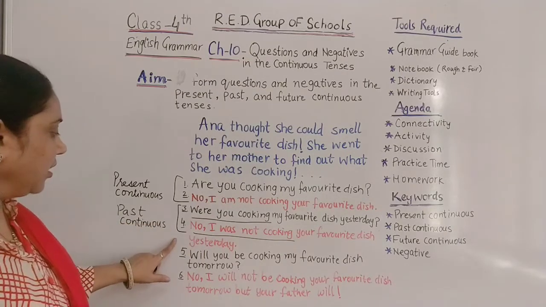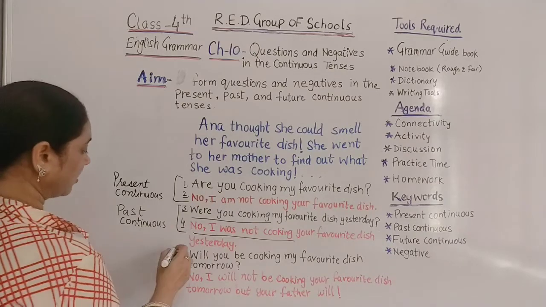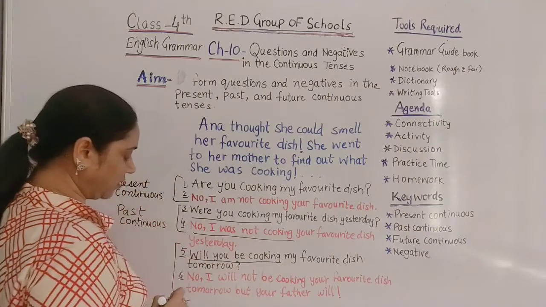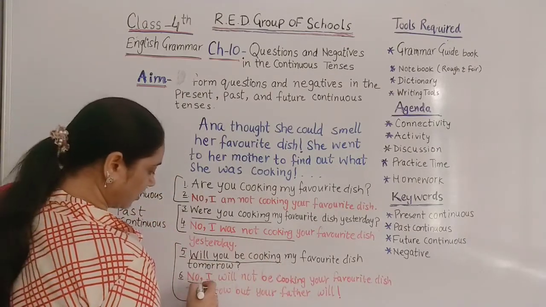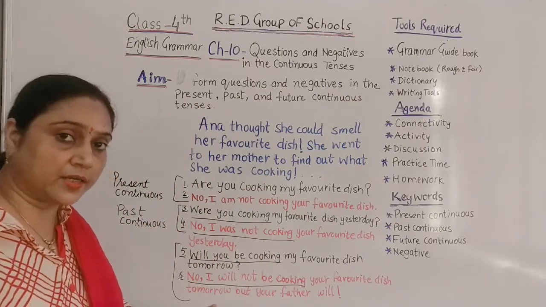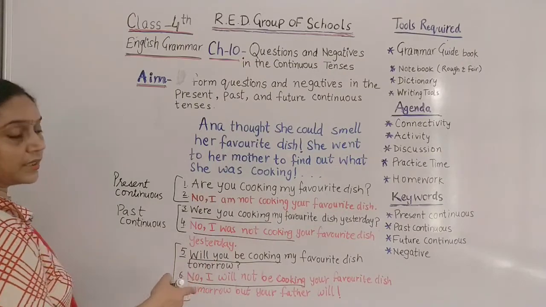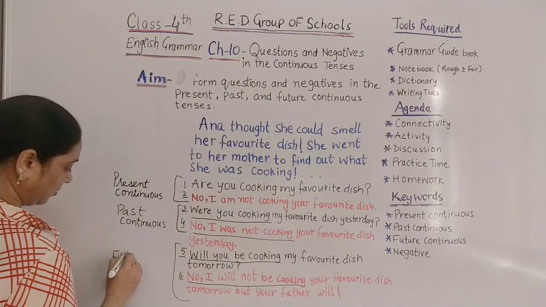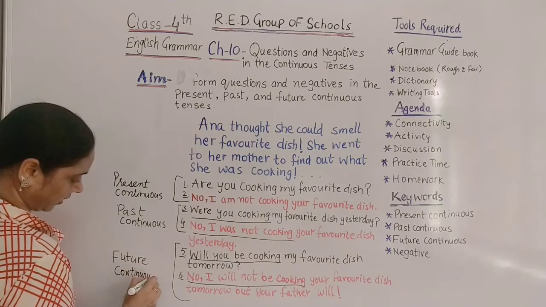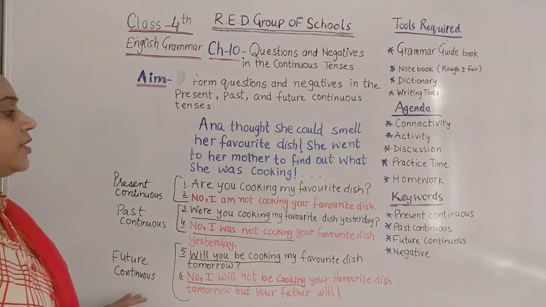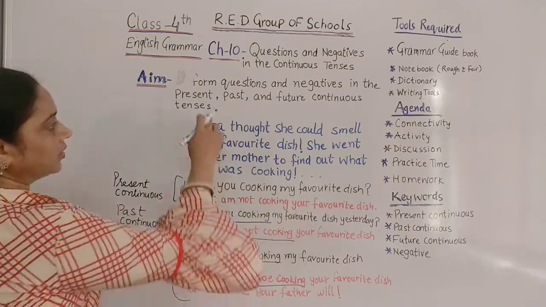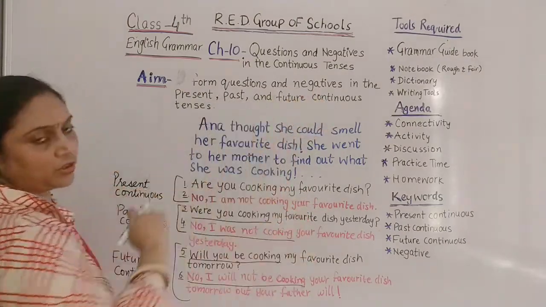Okay, and in the fifth and sixth sentence, what do you notice? That will you be cooking? This is the question sentence, and no, I will not be cooking. This is the answer, or we can say the statement, that is in negative. So both the sentences are in future continuous tense. So like this children, we have framed question sentences and the negative sentences in all the 3 tenses. Those are in continuous form.